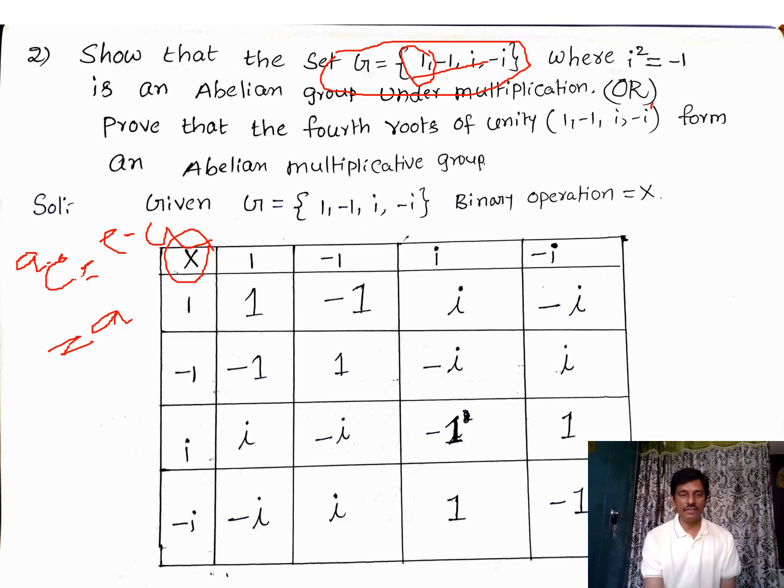Now coming to the inverse, very very important: how to identify the inverse element from the composition table. There is a simple technique. First you have to observe for which element you need to find the inverse element. Now if I want to find the inverse for 1, this is the 1 I get here. Now you need to see where 1 is in the row, on the opposite side.